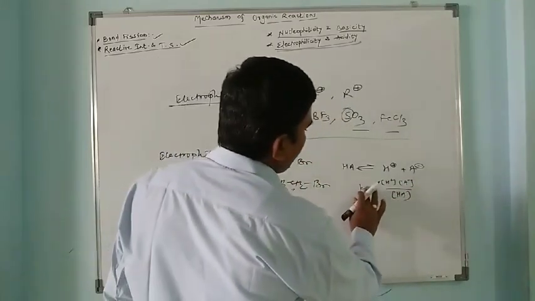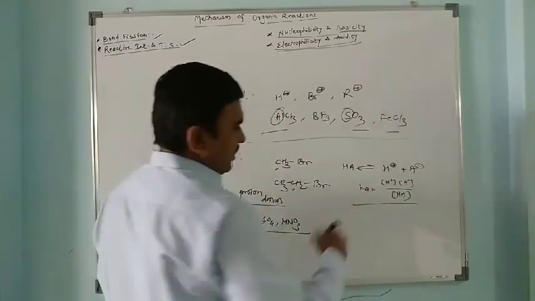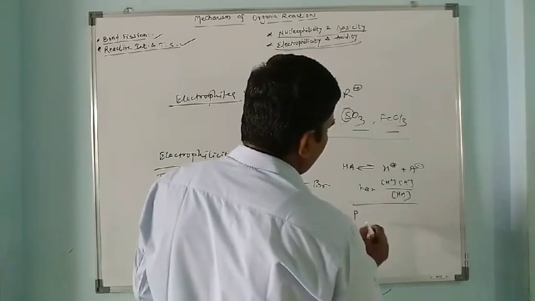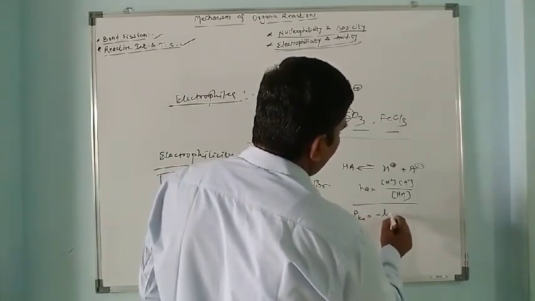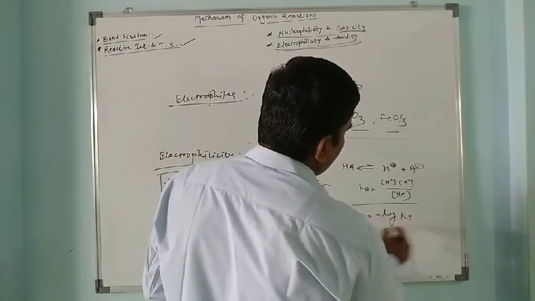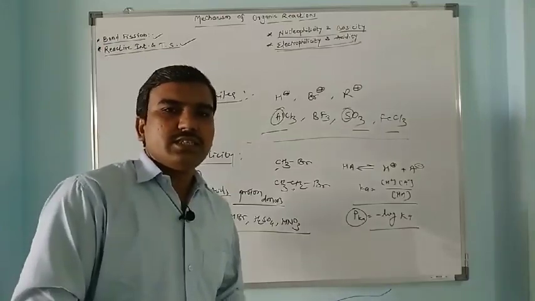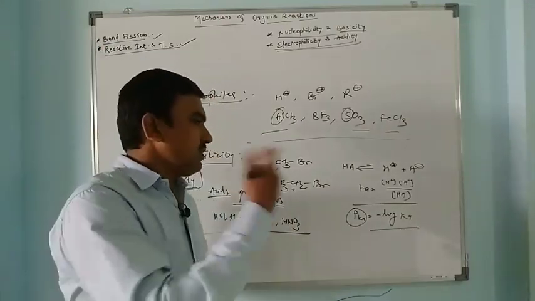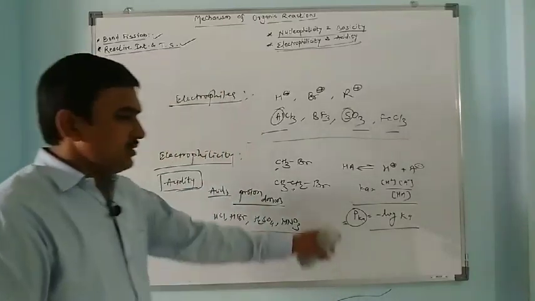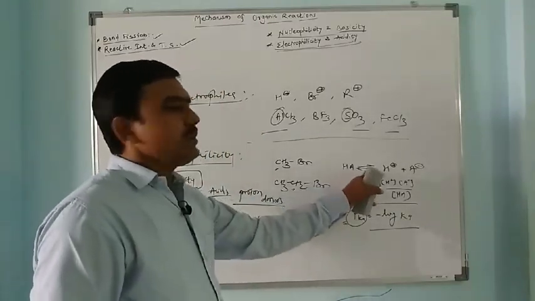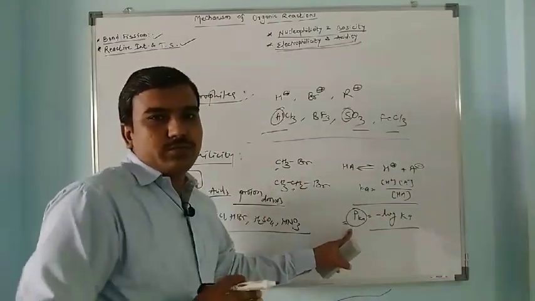This Ka can be represented as pKa, the negative log of Ka. The higher the pKa, the lower the acidity; the lower the pKa, the higher the acidity. It depends on equilibrium, and it has an absolute value.